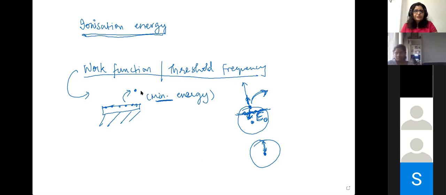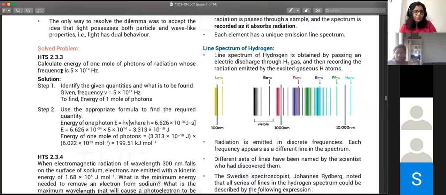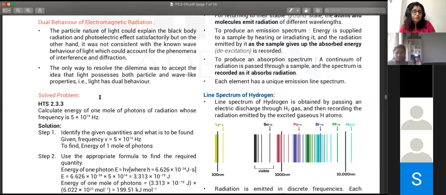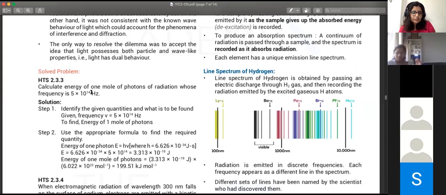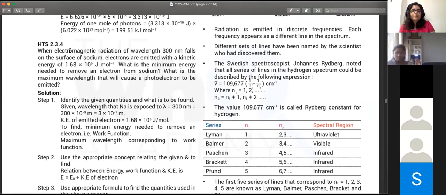All right, it's 3 o'clock, right? Okay, we have some time. So another final thing, just a couple of problems, like the kind of problems that you would get based on the photoelectric effect. Look at 2.3.4.